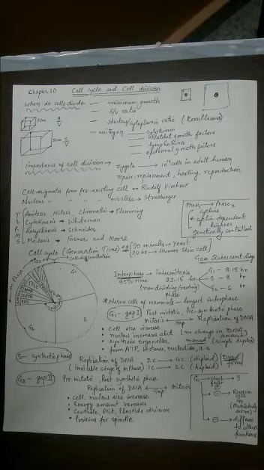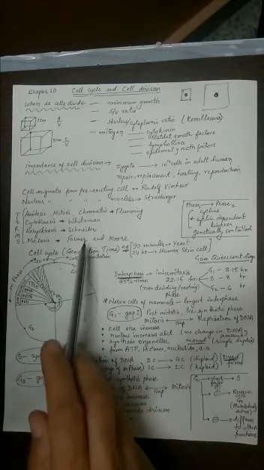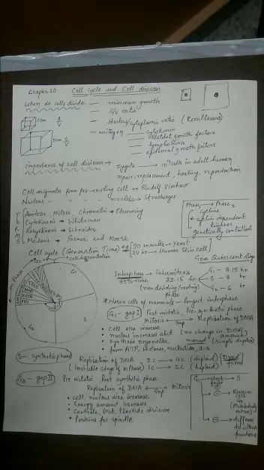Cell division is divisible into 2 parts: karyokinesis and cytokinesis. What is karyokinesis? Division of the nucleus is called karyokinesis. This term was introduced by Schneider. And the division of the cytoplasm is called cytokinesis, and this term was given by Weikman.